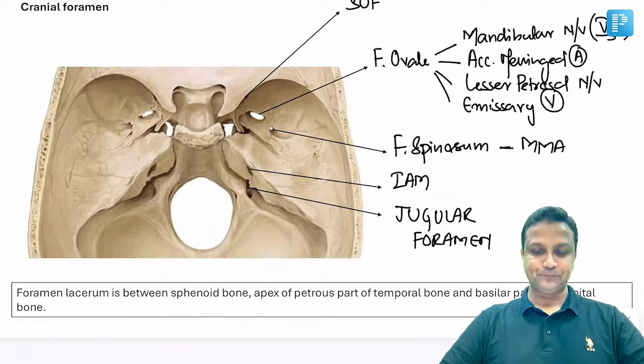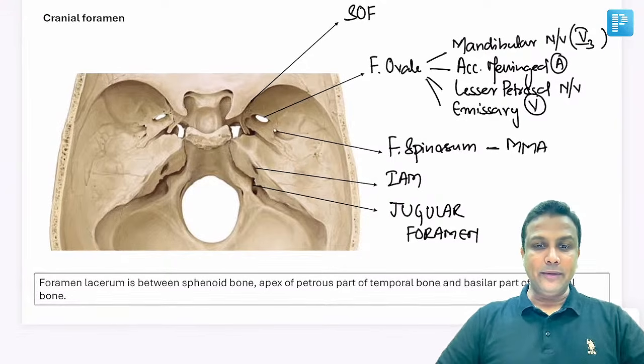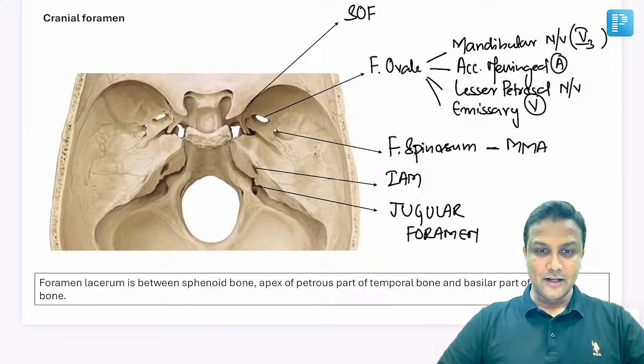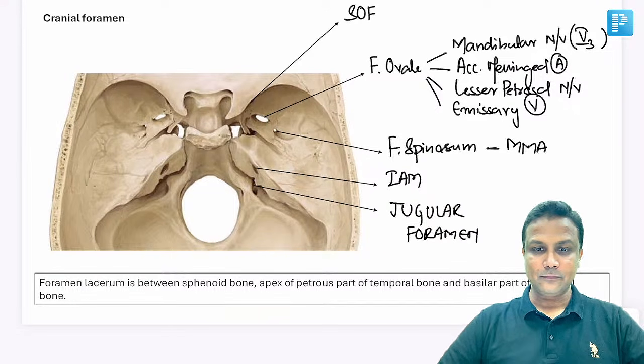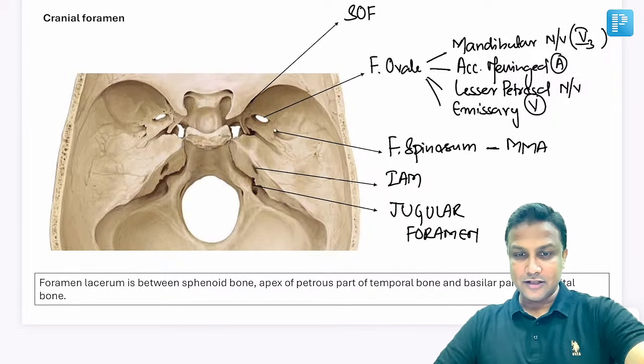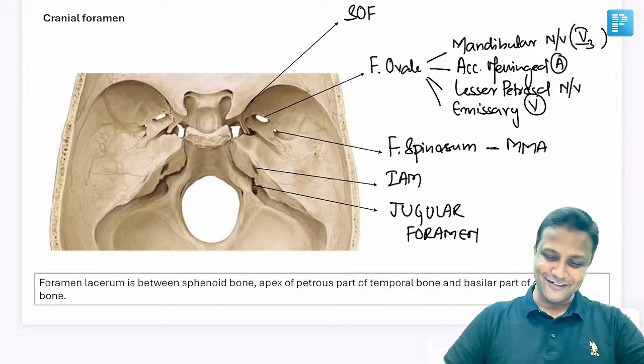Are you with me? Now in the cranial foramen, in this diagram, it was really good, sir. Thank you, Ishan. Pharyngeal arches key entry. Achha.